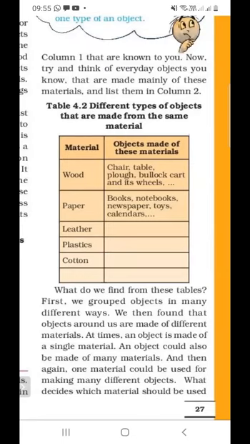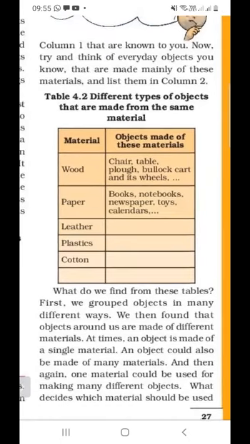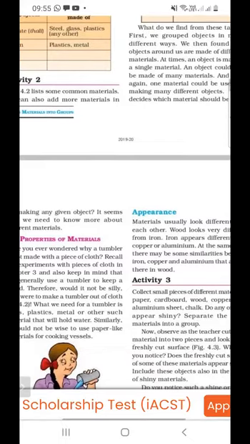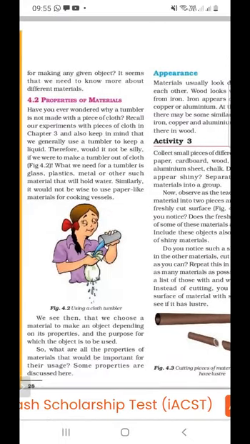At times, an object may be of a single material, and objects can also be of different materials. So an object can be made up of only a single material, and it can also be made up of different materials.